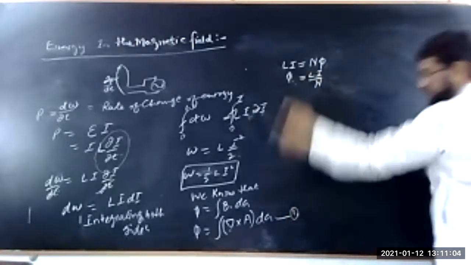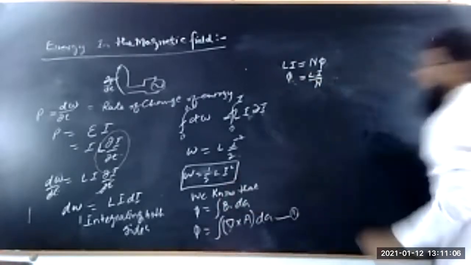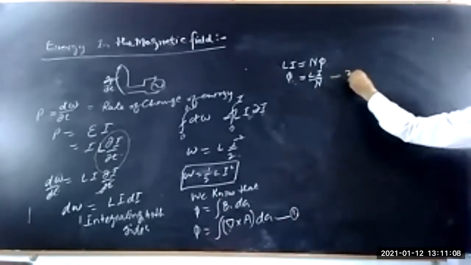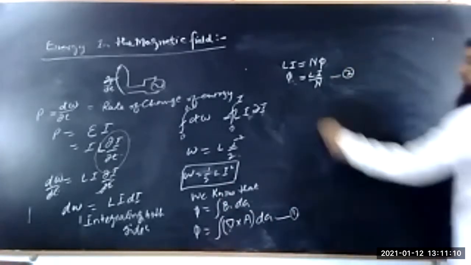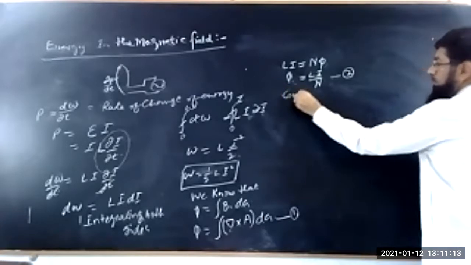Substitute this value of flux in equation number 1, we get equation number 2.